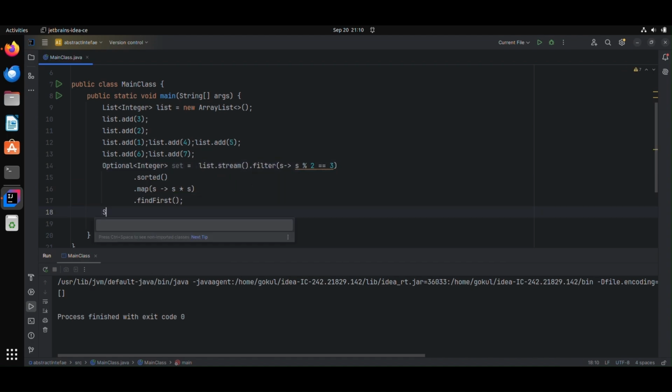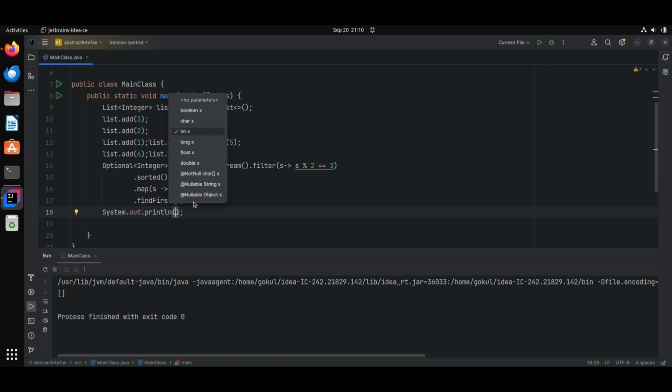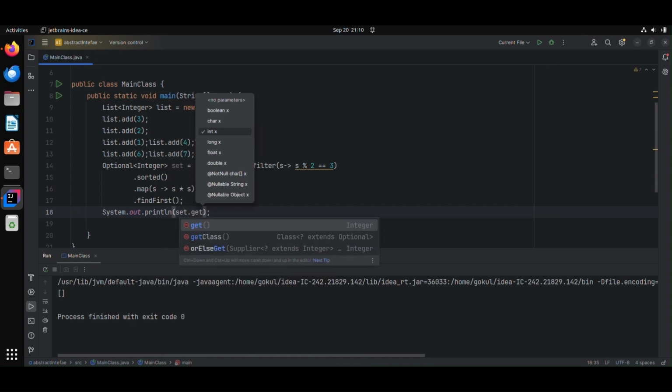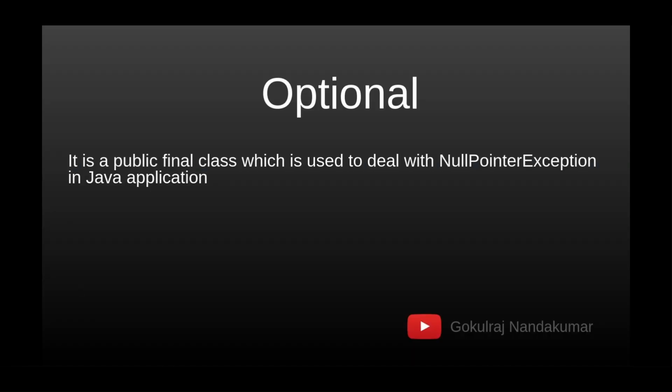Now it will show only the first one instead of getting the whole list of values. See like this. Okay, we'll go to the next feature of Java 8.